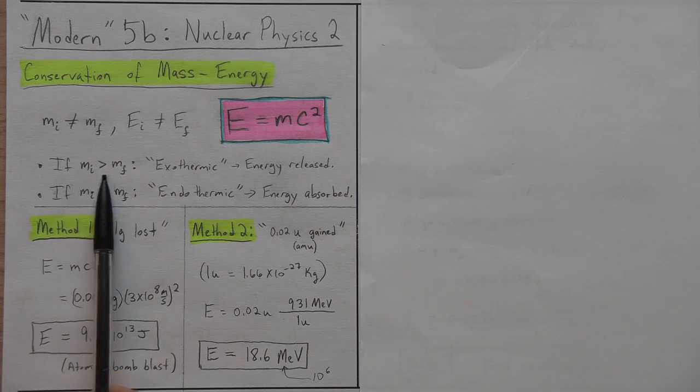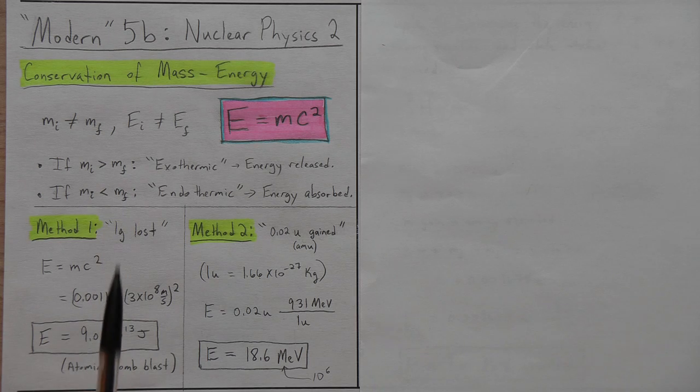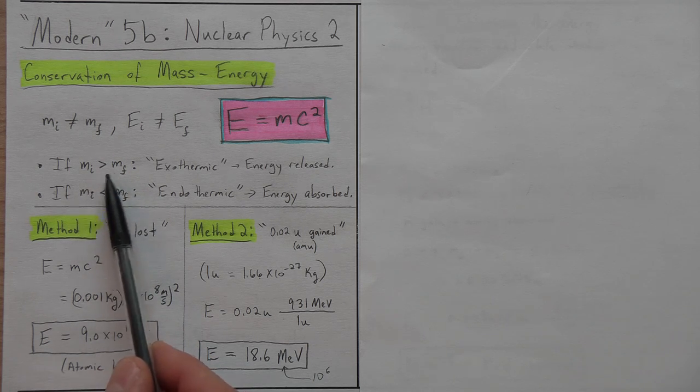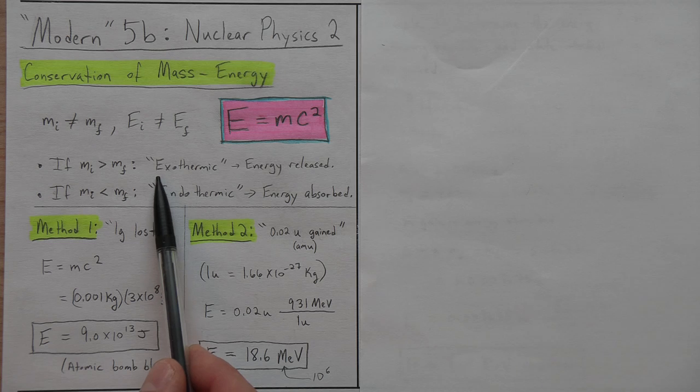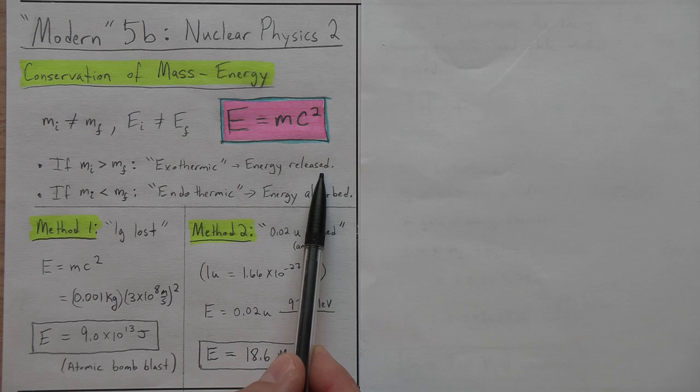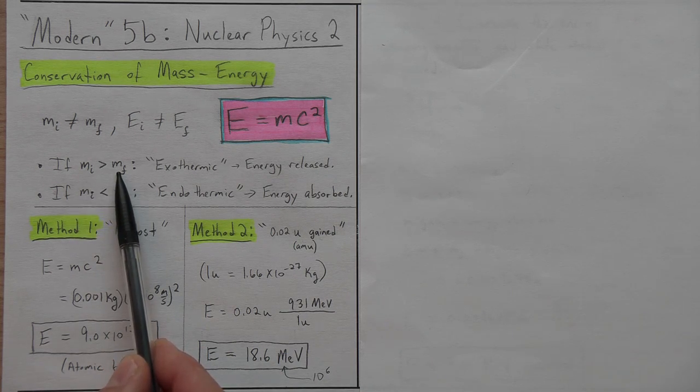In other words, mass seems to be lost by a system. And I'm not talking about in chemistry class, when you did an experiment and found that the products had less mass and you said, oh, maybe we had evaporation and some atoms escaped in the atmosphere. No, even if you capture every single atom, every single electron, every particle, and you contain it within a system, it's possible for the system to still lose mass if the system is exothermic. If it's releasing energy into the environment, then its mass is decreasing.